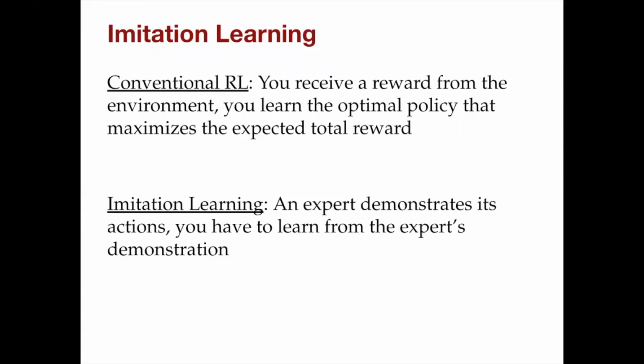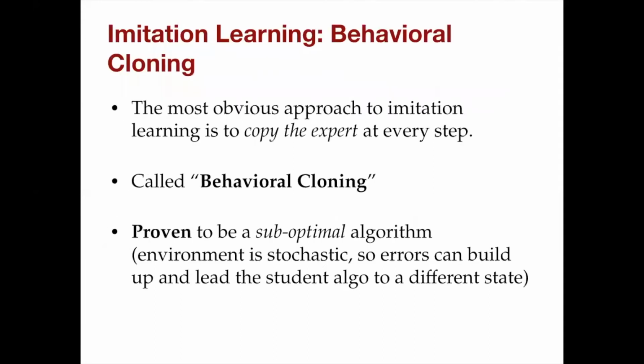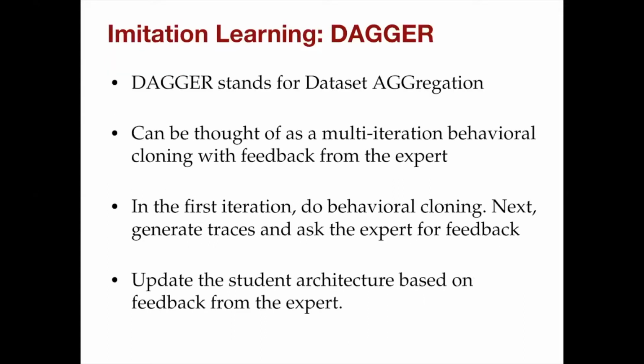One of the earliest attempts at imitation learning was behavioral cloning, which is to generate state action pairs from the expert and to apply supervised learning. But this approach makes an IID assumption and has been shown to be suboptimal. We therefore use a more recent result from imitation learning called Dagger, which stands for dataset aggregation.